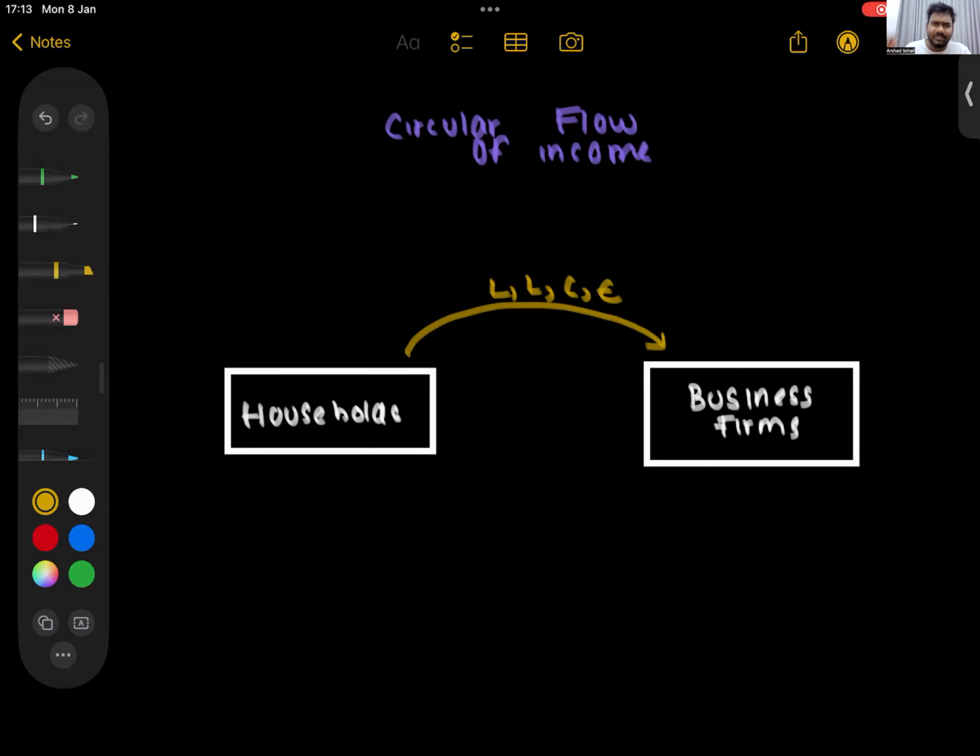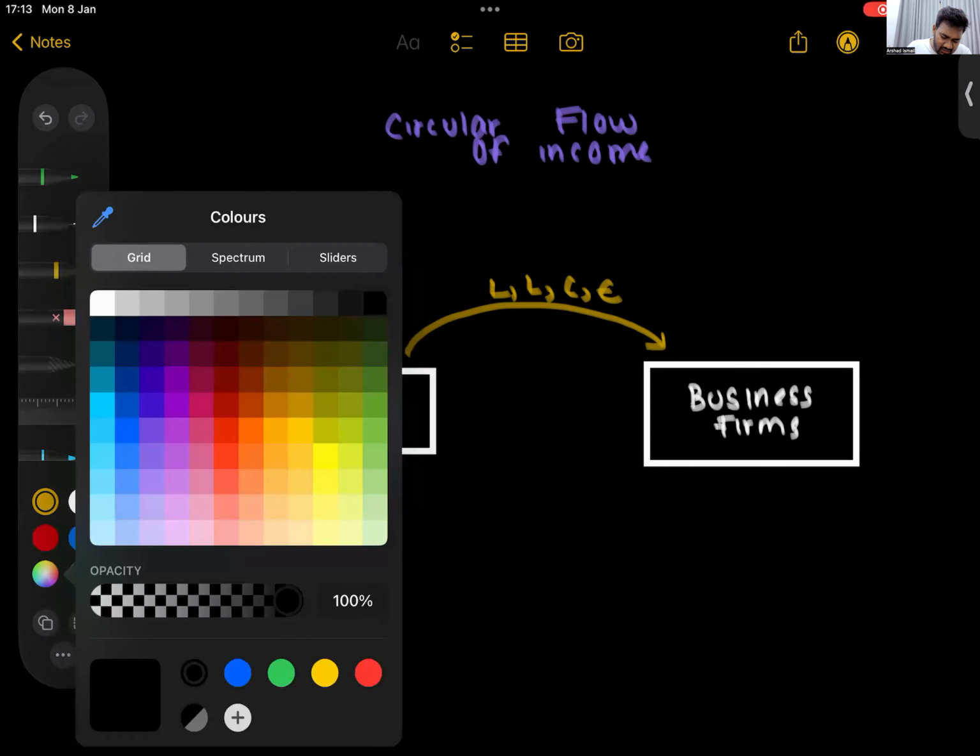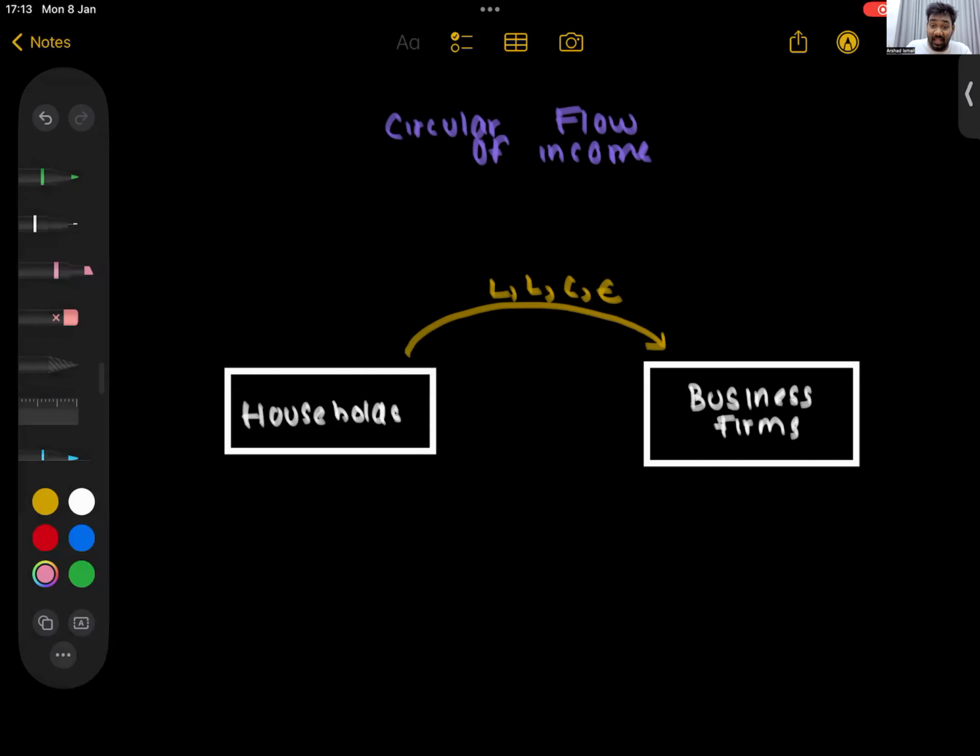In return for this, what do the business firms give them? They pay them factor income.